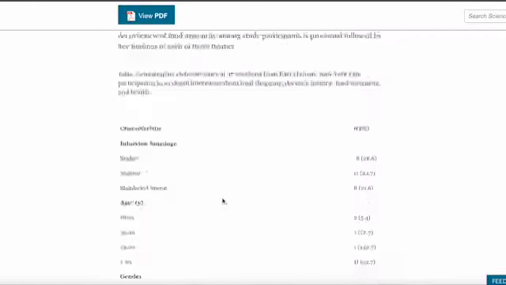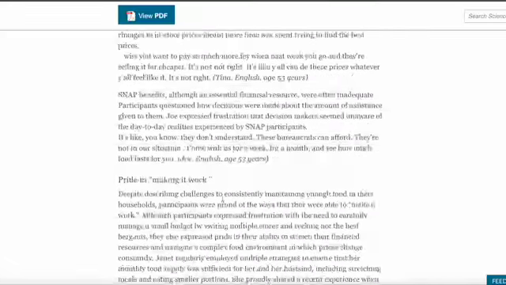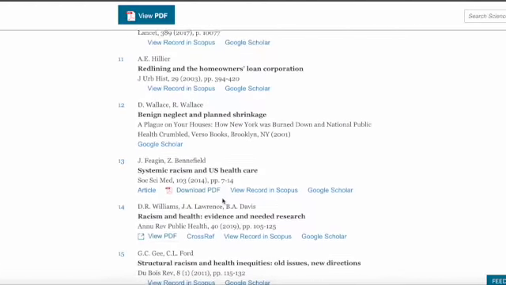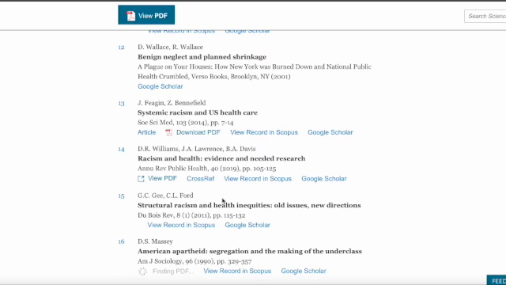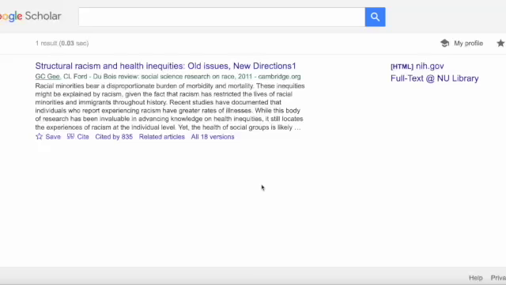Now again, it's the Journal of Nutrition and Dietetics, but I just want to show you for the sake of example what else you can do to narrow your search results. You can take a look at the sources that they have listed. And Science Direct's great because they actually give you the links. So this one can be found: Structural Racism and Health Inequalities, Old Issues, New Directions, from 2001. But it's giving me an idea of where I can go with this topic.